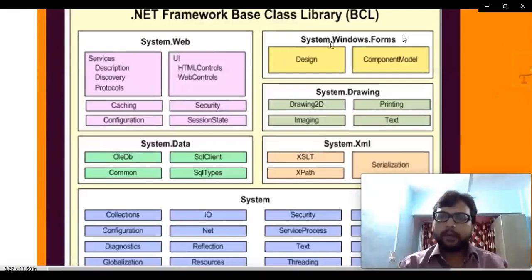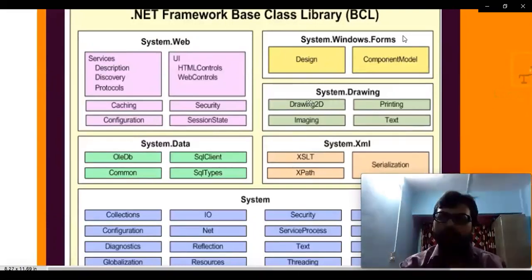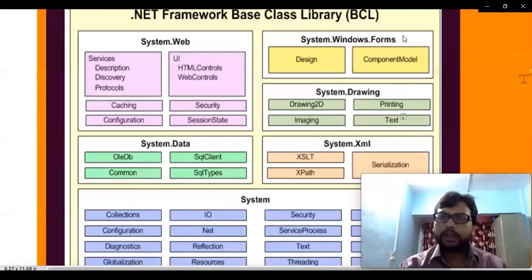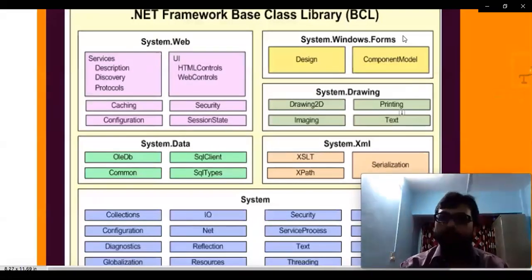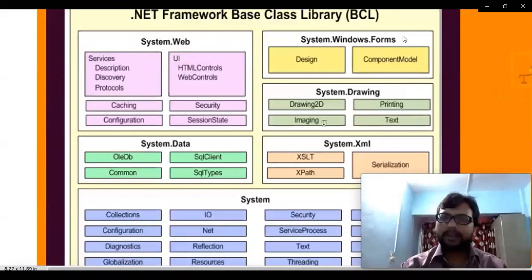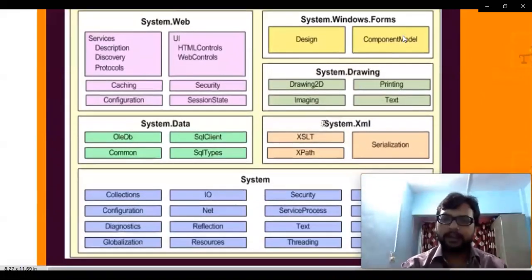When we talk about system.windows.forms, so अभी forms आ गया, तो form means क्या होगा? Form will come in the design section, है ना? So if you are not able to remember this particular component model box, no issues. At least try to remember 1 point from this. Then if we talk about system.drawing, drawing means drawing something. So क्या draw करेंगे? 2D objects obviously, or we are going to draw some multimedia based text, and we can also provide some printing or imaging type of things. I hope this particular point is clear.